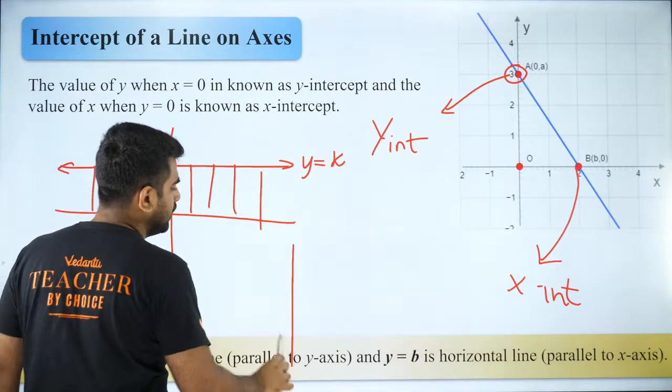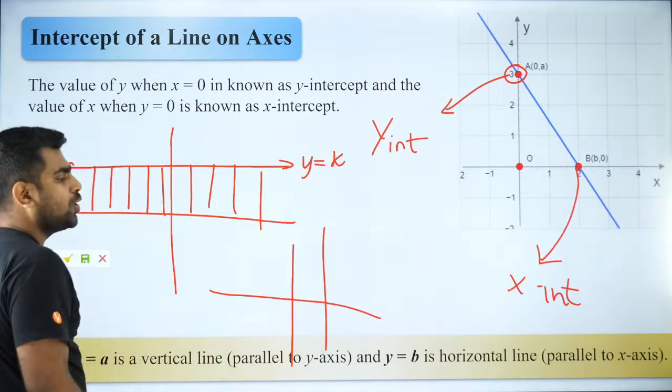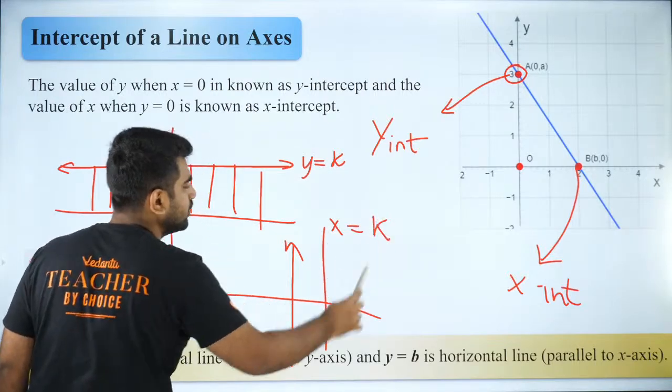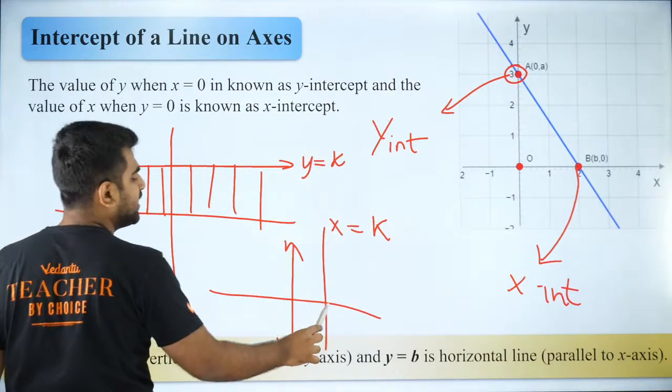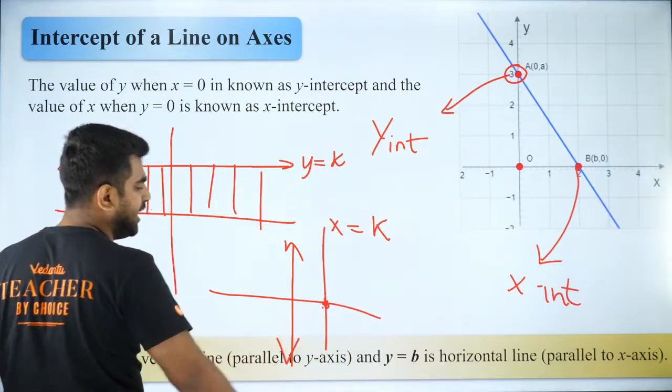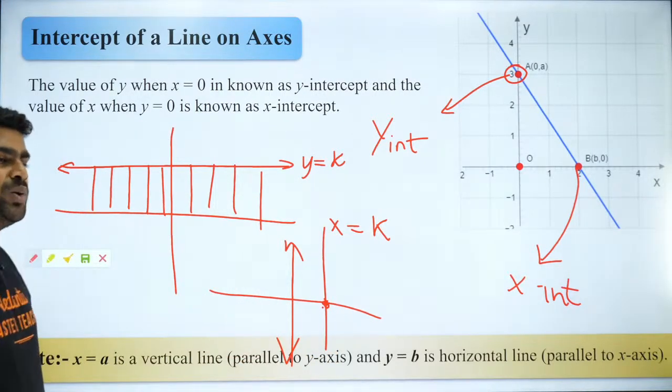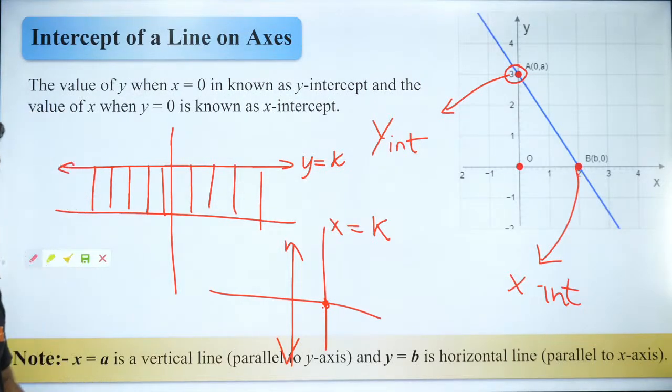And similarly, when you have a line parallel to your y-axis, then it will be of the form x equal to some constant. And here the x-intercept is at this point k, and the y-intercept is again nothing. Are you clear? Everybody?